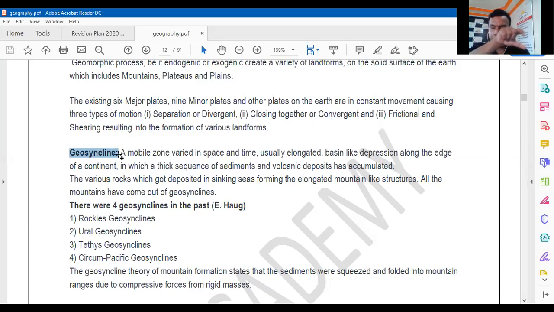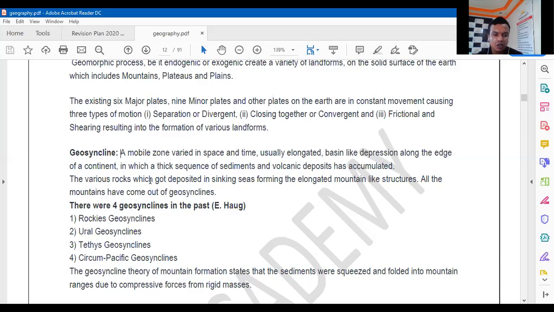So the narrow range between both the land masses is called a geosyncline. So geosyncline means what? A mobile zone varied in space and time, usually an elongated, basin-like depression along the edge of the continent, in which a thick sequence of sediments and volcanic deposits have accumulated.